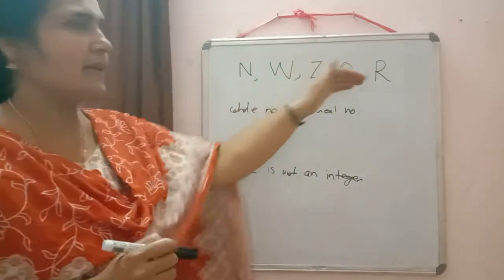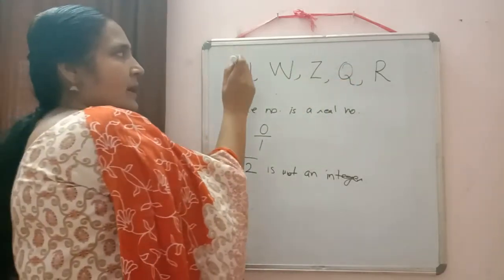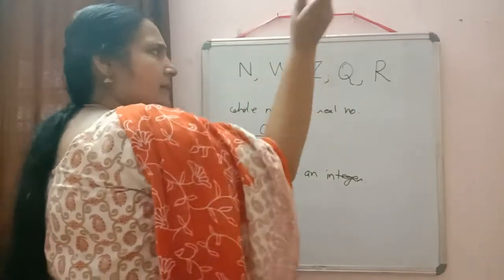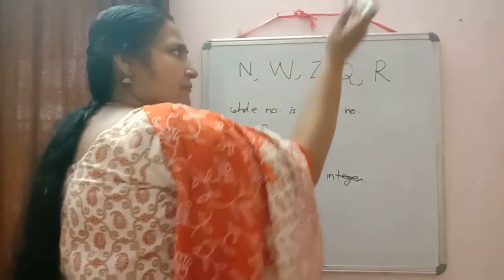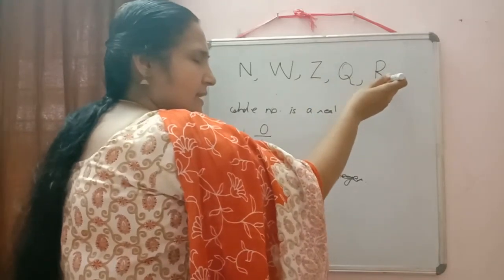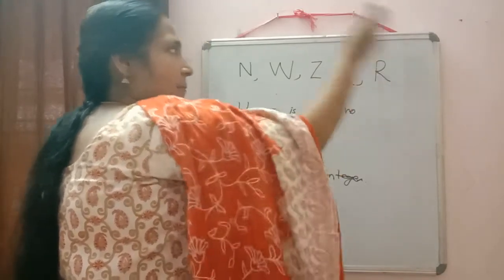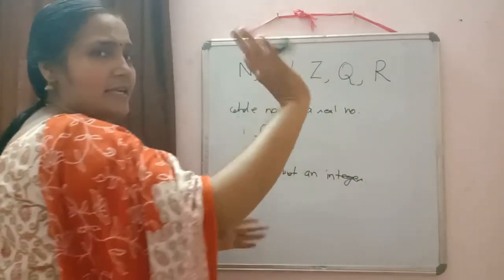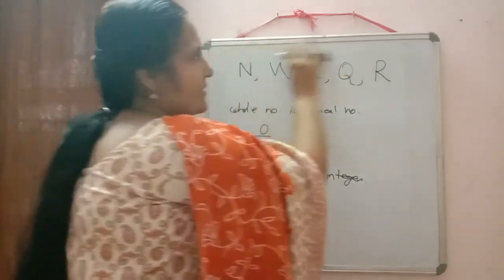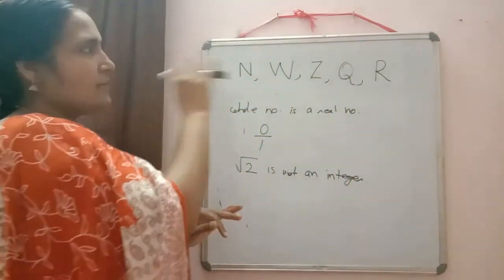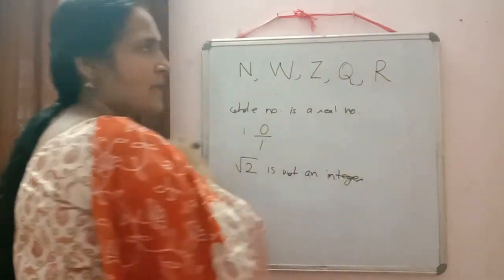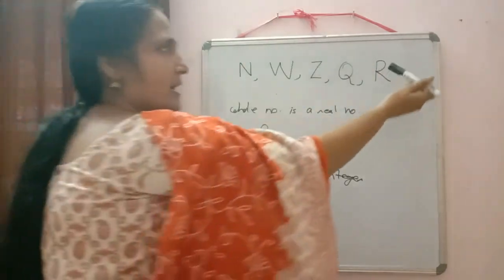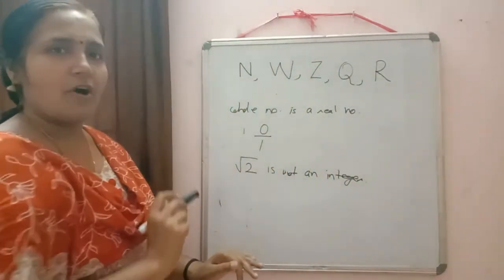So in this way, if you check the pattern, every natural number is a whole number. Every whole number is an integer. Every integer is a rational number. Every rational number is a real number. But every real number is not a whole number. So reverse order is not possible. Straight, everything is possible. Every whole number is a real number. Every natural number is a rational number. Reversing it is not possible.